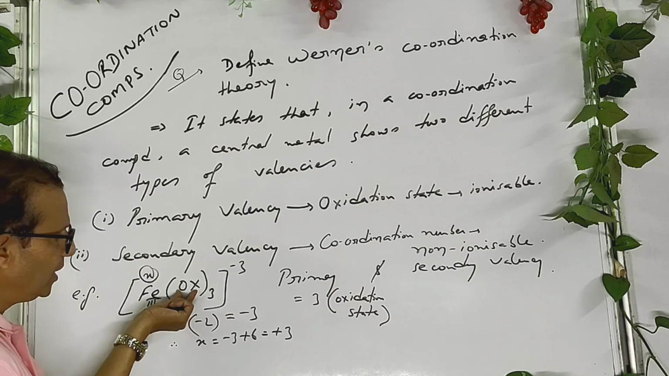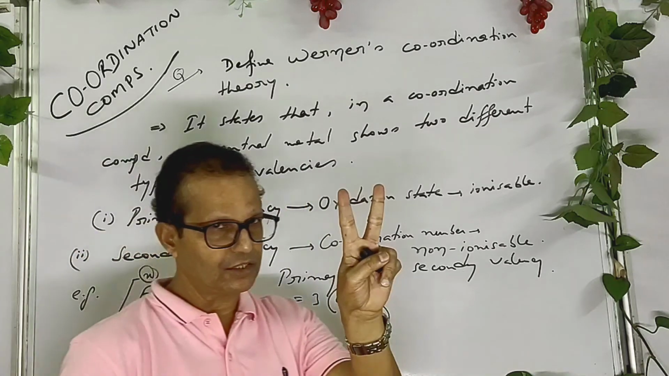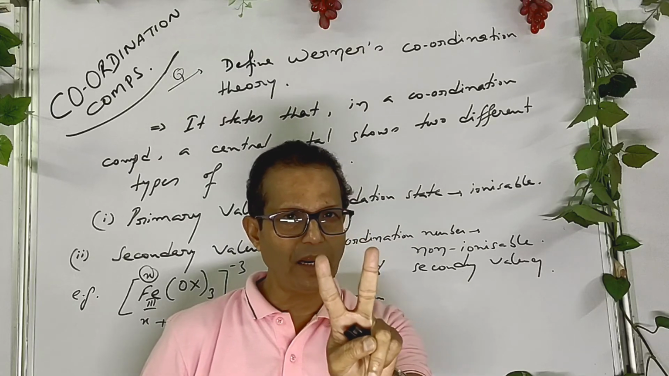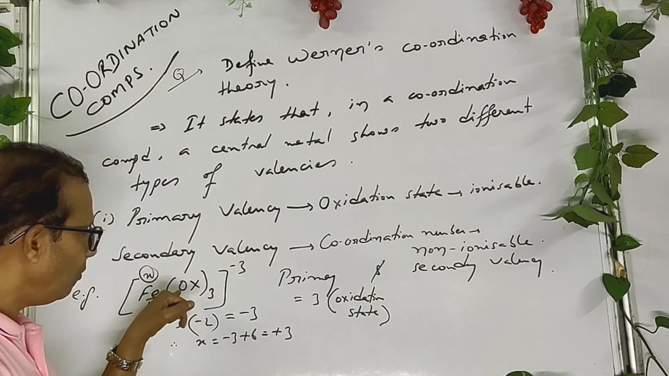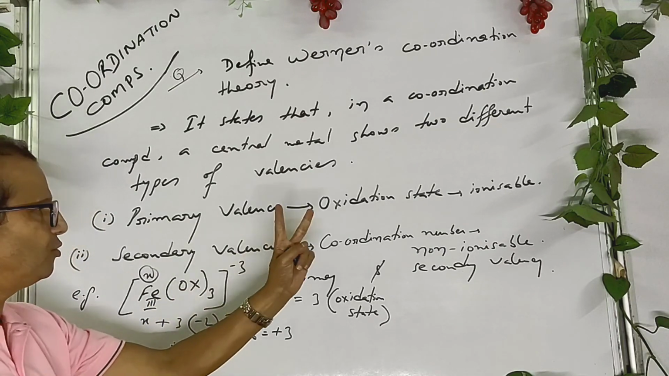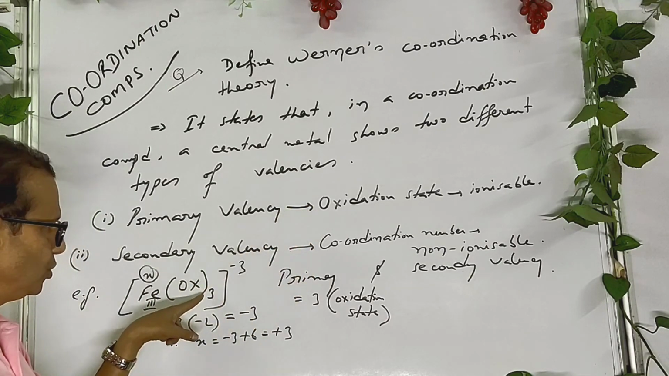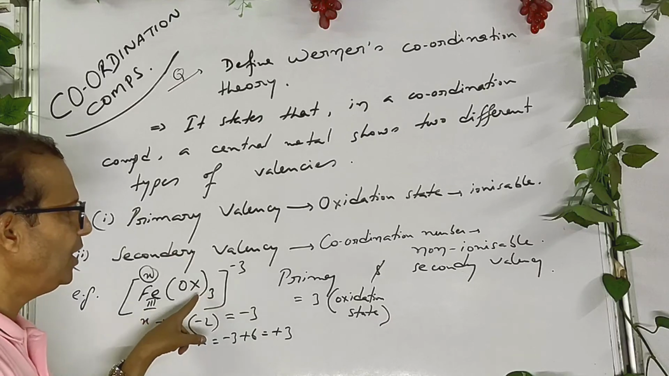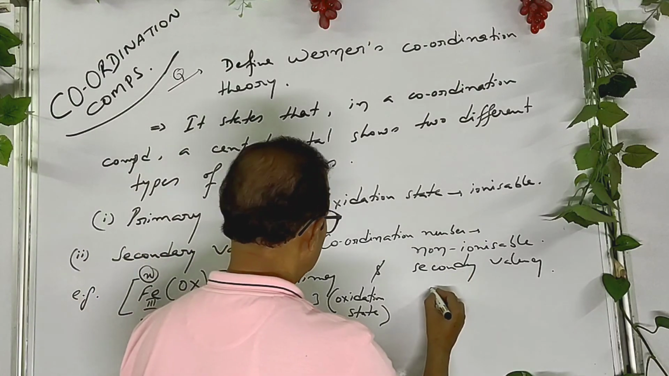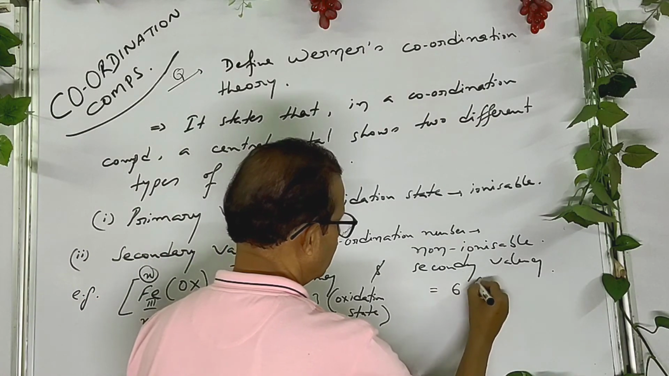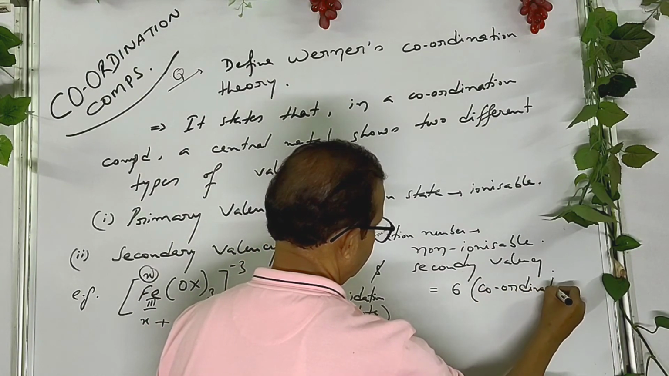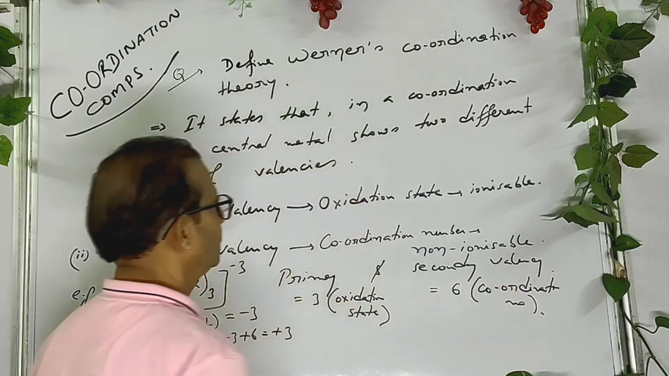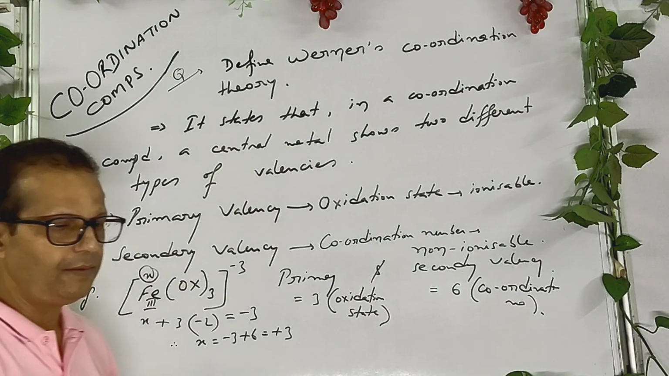What is the secondary valency? Secondary valency is the coordination number. You know that each oxalate ion makes 2 coordinate bonds with the central metal because it's a bidentate ligand. So if each oxalate ion makes 2 coordinate bonds, so 3 make 6 coordinate bonds. So the secondary valency is 6, that is coordination number. So I think you understand it, okay?